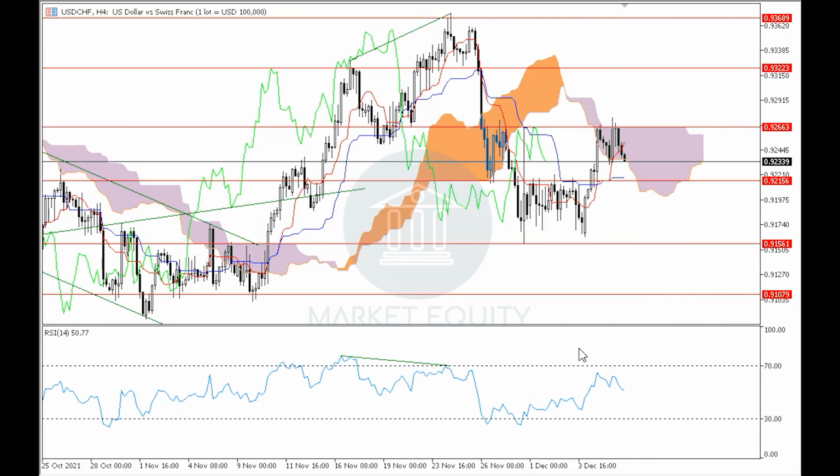If we notice the RSI indicator in the 4-hour time frame, then we can see that it has rebounded downwards off of around level 70 near the overbought area, which supports the continuity of the downtrend. That was it for the US dollar versus the Swiss franc.